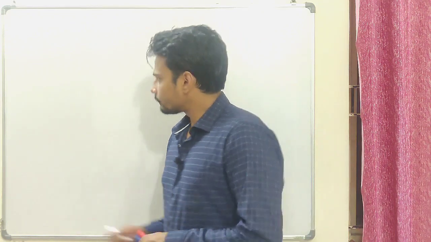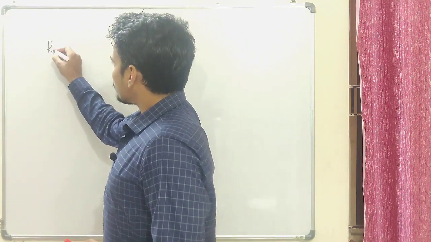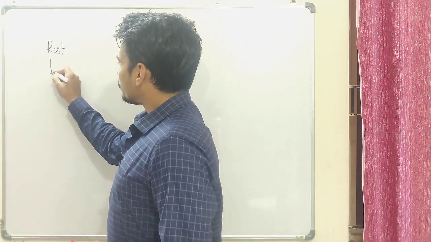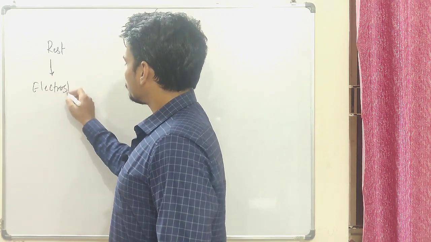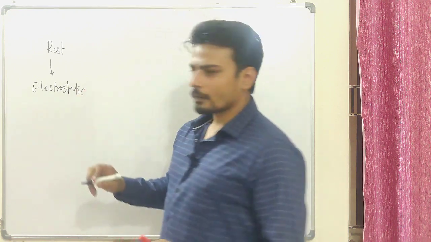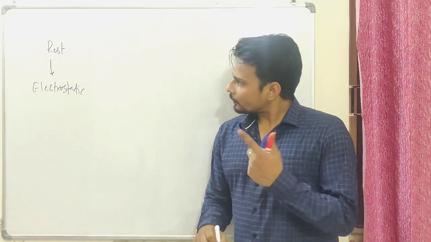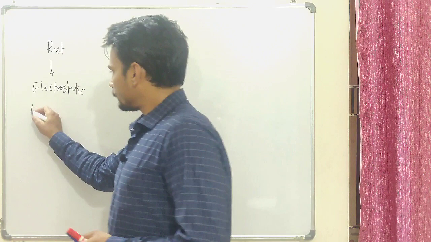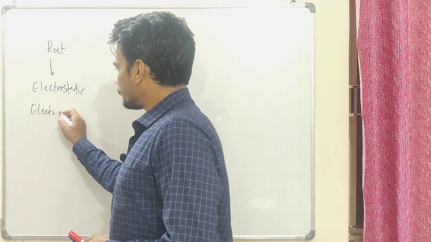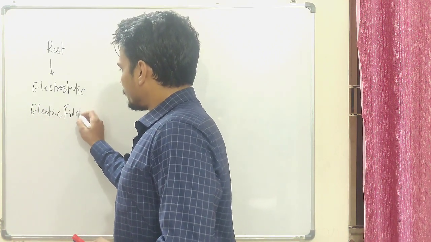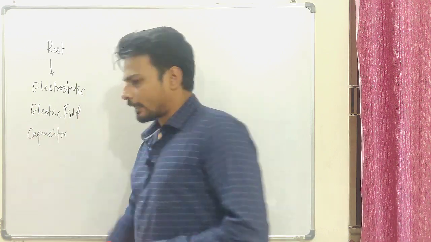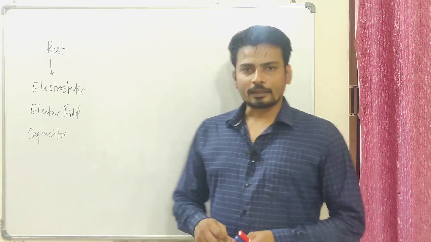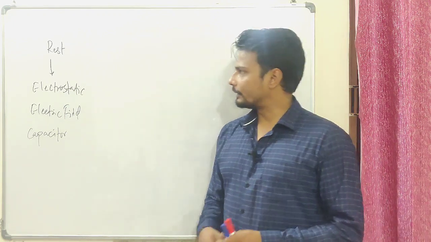So let us start. When the charge is at rest, we say it is electrostatic, right? Later on we'll discuss the electric field, and then we'll enter into capacitors, and of course we'll have current electricity coming to this, which is a motion of charge, later on.